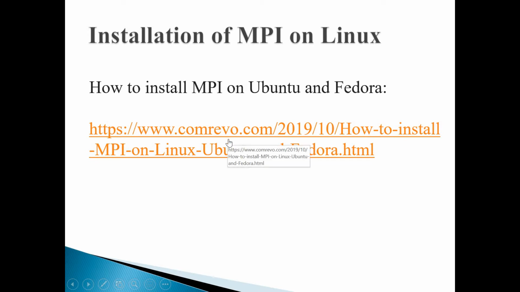So this is the blog, Parag Zambulkar sir's blog. He is with Linux. So you open this link and follow the steps. Linux installation is quite a lot easier than Windows. So you will not require any IDE like Visual Studio there. You will need only the compiler and run commands, how to compile and run. Those commands you will get through this link. So definitely follow this link and install MPI on your Linux without fail.